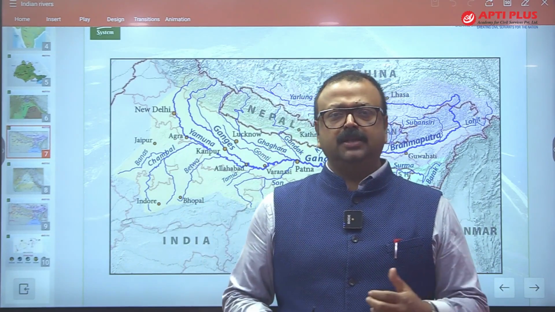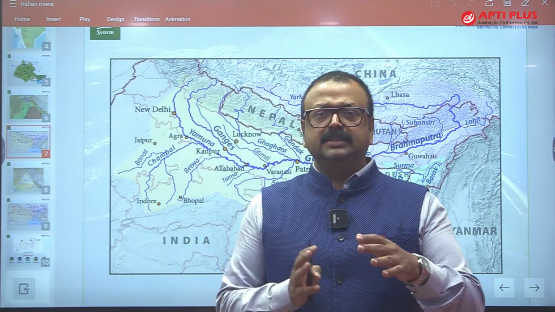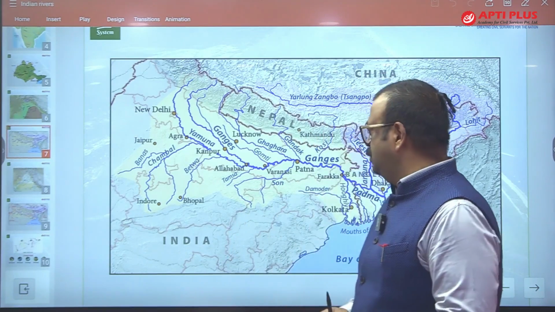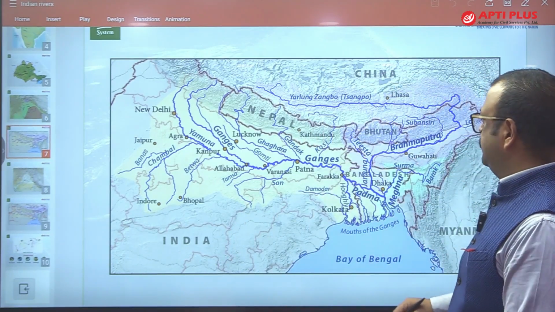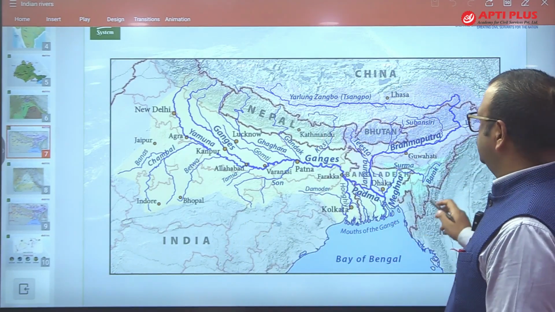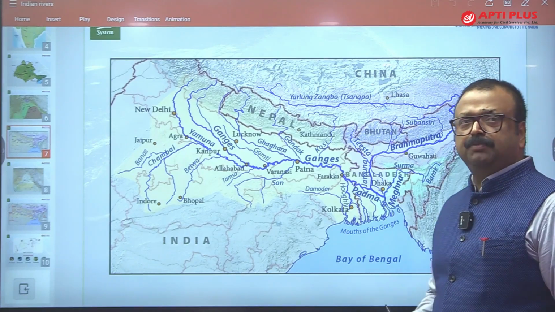One is Tilaiya, Maithan, Panchet and Konar, and since then we have tamed this Damodar, and Damodar is now a boon for Bengal. So this is the Ganga river system. Another one is the Brahmaputra river system.